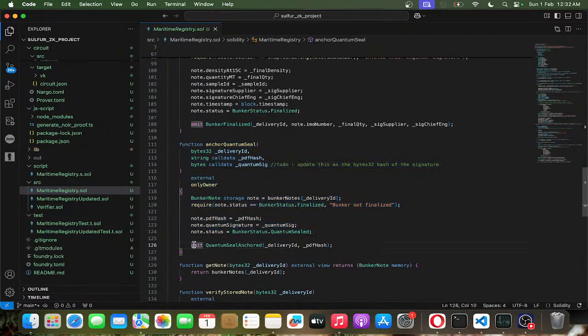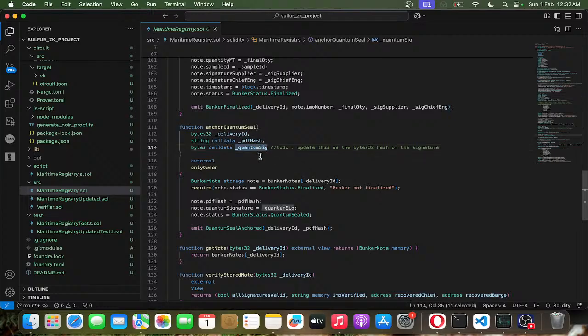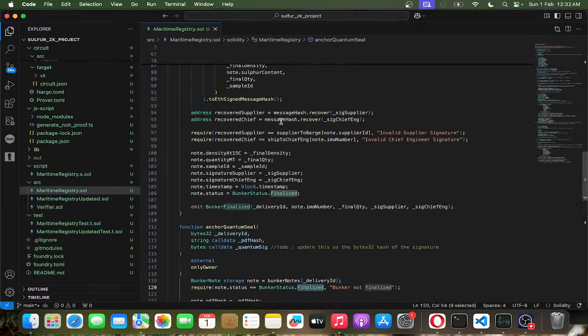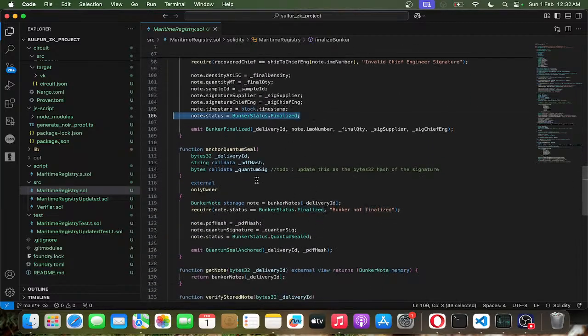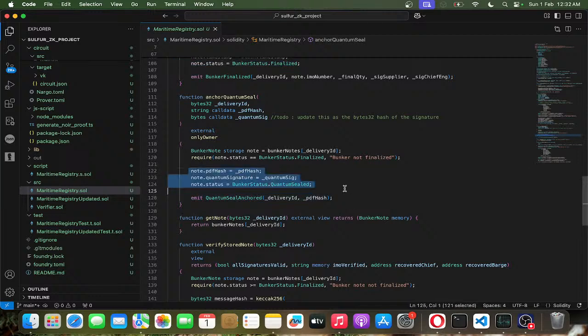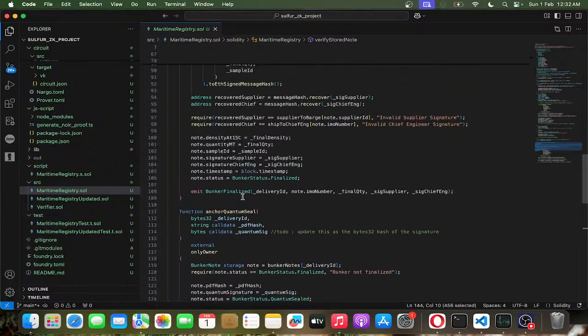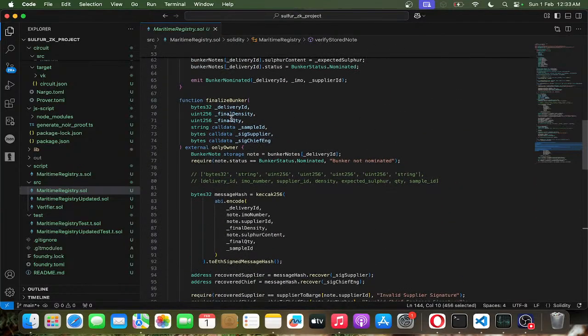And this is a very critical function. I have implemented ML-DSA, the quantum resistant signature verification, where we produce this PDF hash as well as the quantum signature, and we anchor both of them on the blockchain by calling this anchor quantum seal, which takes the PDF hash and then the quantum signature. Make sure the bunker state is finalized. After calling this finalize function, the state has been updated to finalized, and we update the other parameters and emit the event. And this is the verify function which does the same thing as finalize bunker.